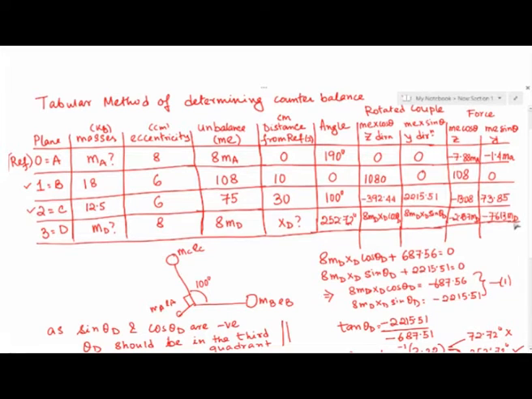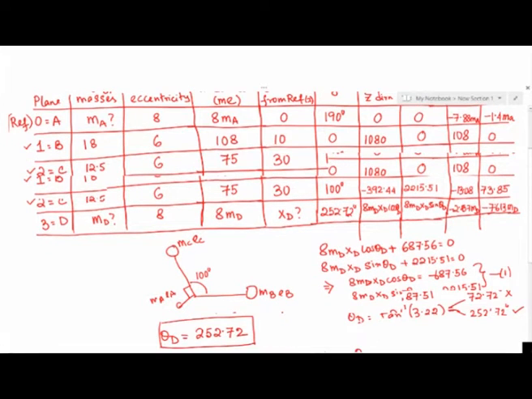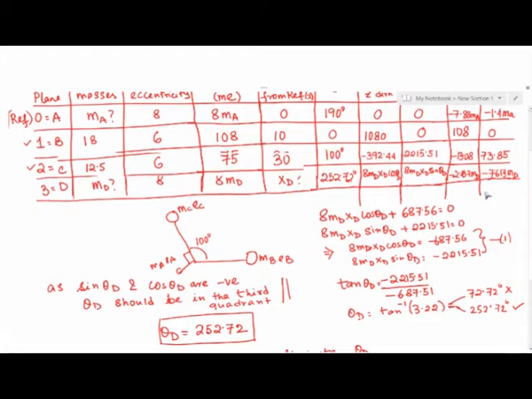Here again there are two unknowns, namely MA and MD. But if we now again have to satisfy the equilibrium condition, the sum total of the rows for the cos theta column and the sum of the rows for the sin theta component column, both should sum up to 0.